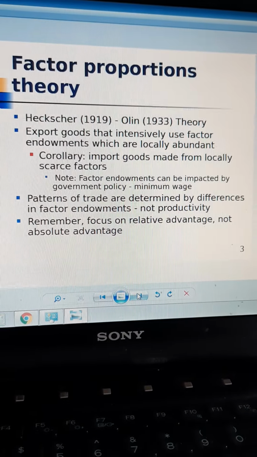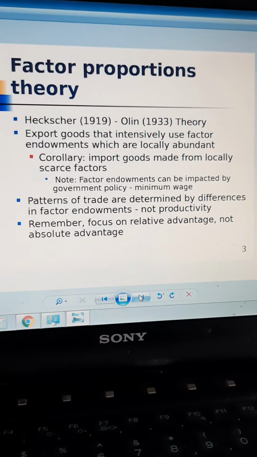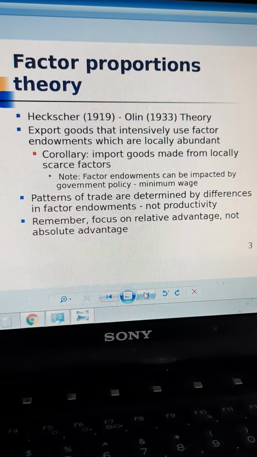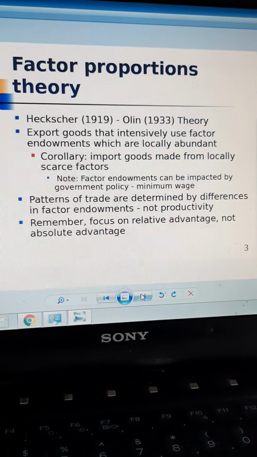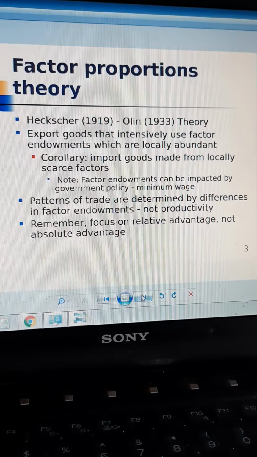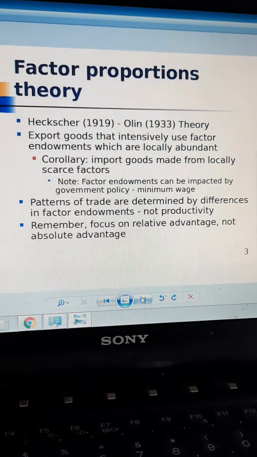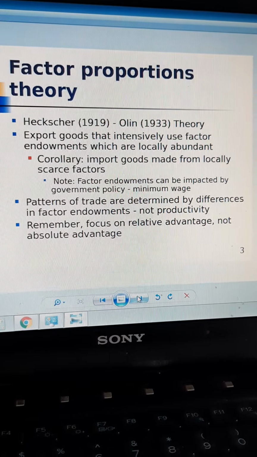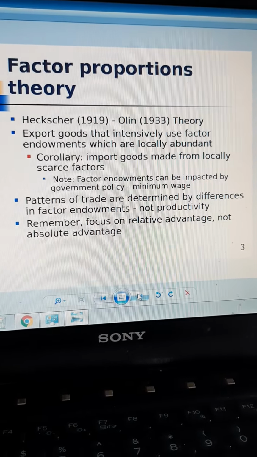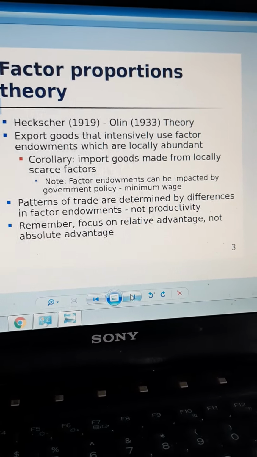So today we have continued with yesterday's aspect of the difference between absolute advantage and comparative advantage. And then we have moved on to the difference between all these classical theories and modern theories, which are also called the neoclassical theories.